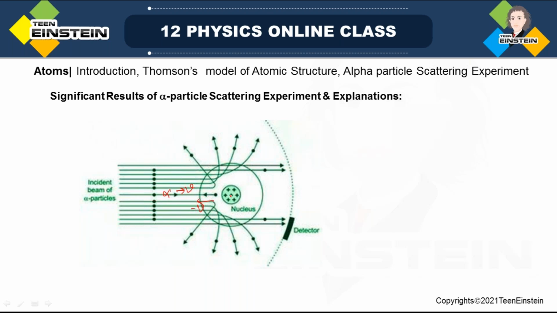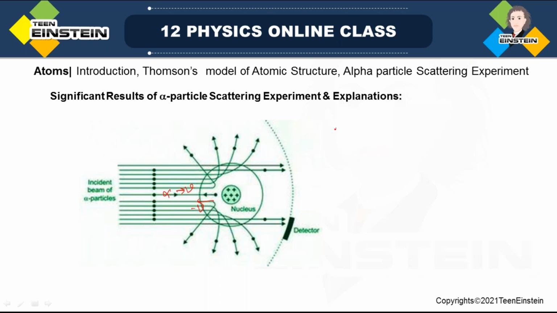So from these observations, Rutherford made a few conclusions. As most of the alpha particles pass straight through the foil, most of the space within the atom must be empty. And to explain the large angle scattering of alpha particles, Rutherford suggested that all positive charge and mass of the atom is concentrated at a very very small or tiny region called the nucleus.